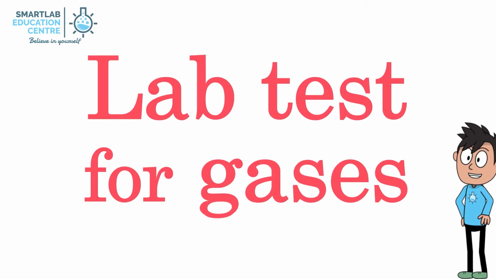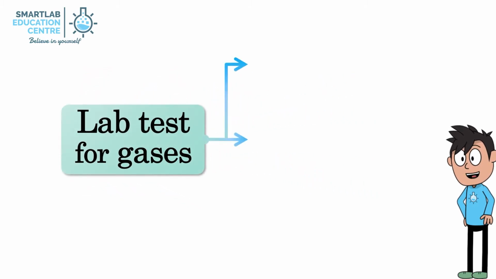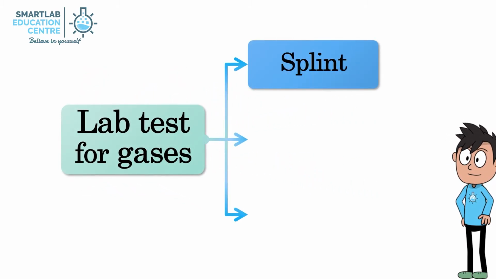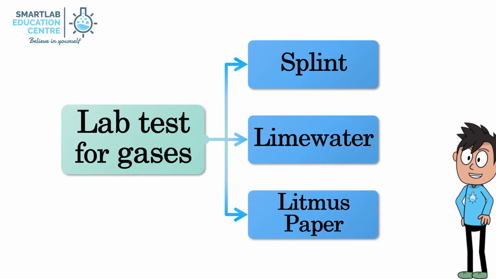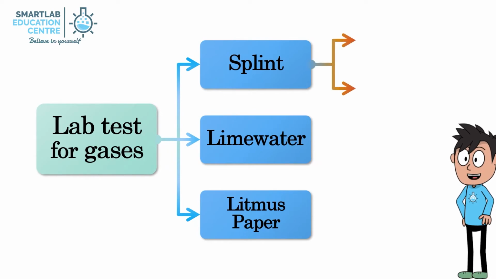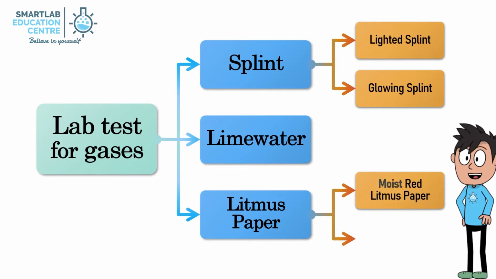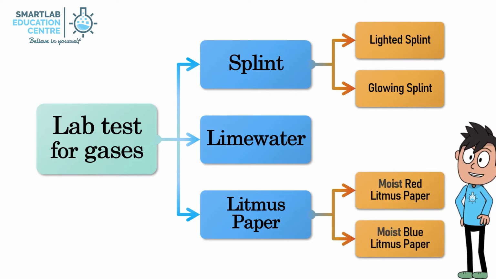The last topic for today is about lab test for gases. There are three main methods for gas testing: using splint, using lime water, and using litmus paper. For splint, there are lighted splint test and glowing splint test. For litmus paper, there are moist red litmus paper test and moist blue litmus paper test.